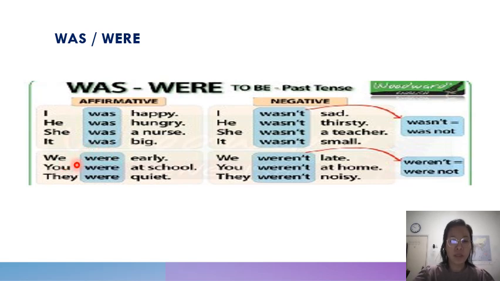Okay, as for plural subjects, we, you, they use were. We were early. You were at school. They were quiet. Okay, in the negative form, I wasn't happy. He wasn't thirsty. She wasn't a teacher. It wasn't small. Wasn't is the short form for was not. Okay, we weren't loud. You weren't at home. They weren't noisy. Weren't is the short form for were not.